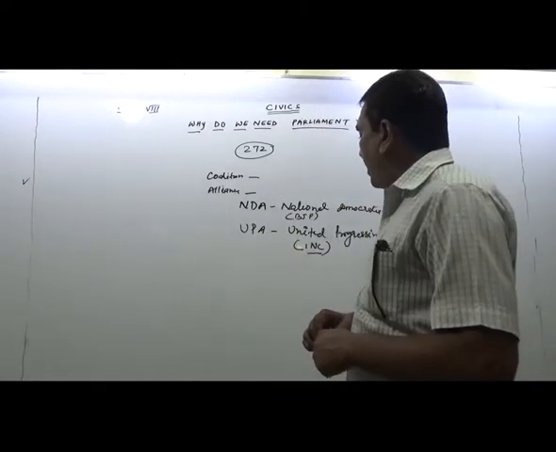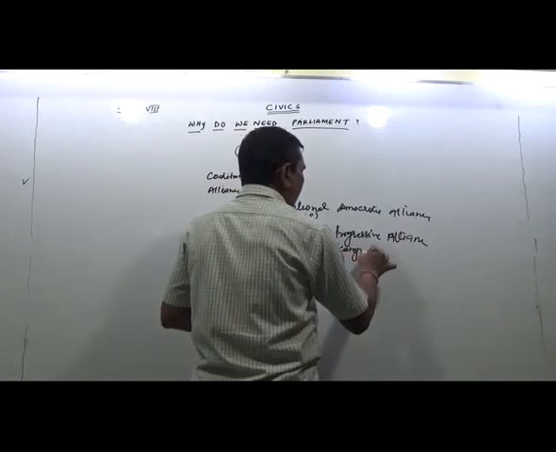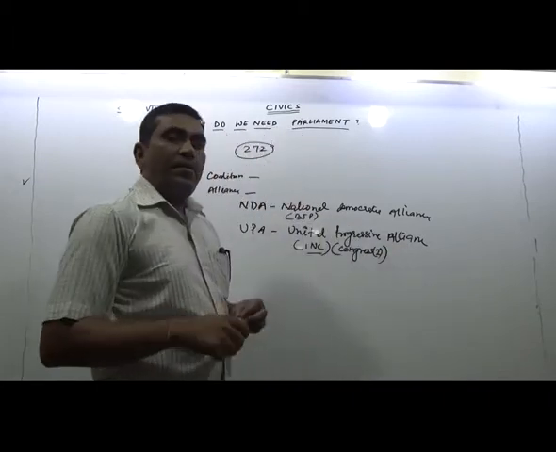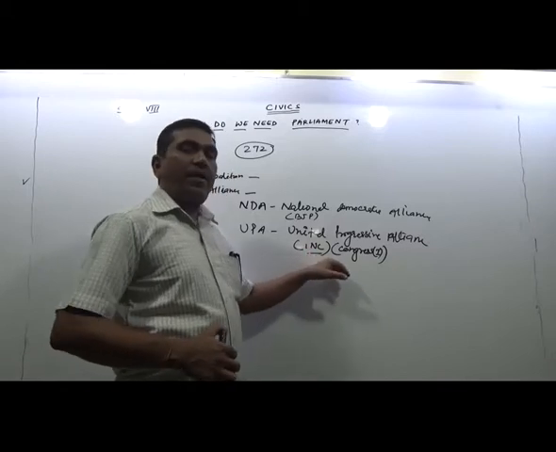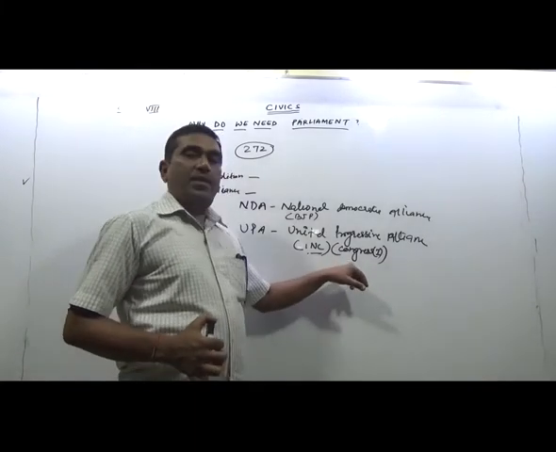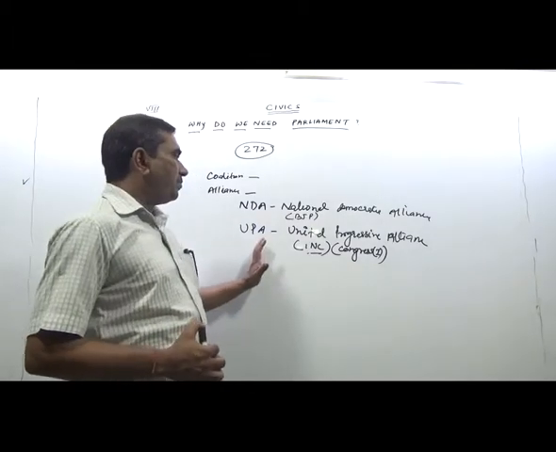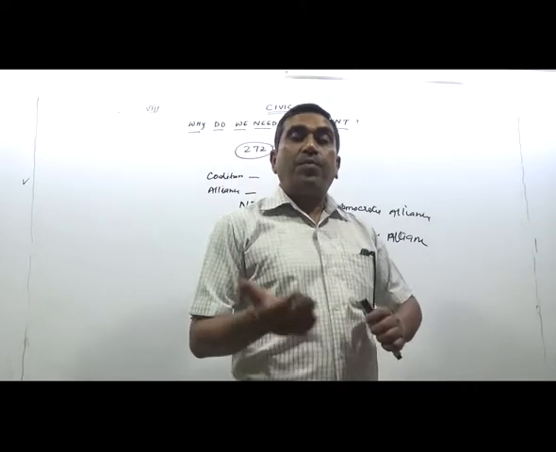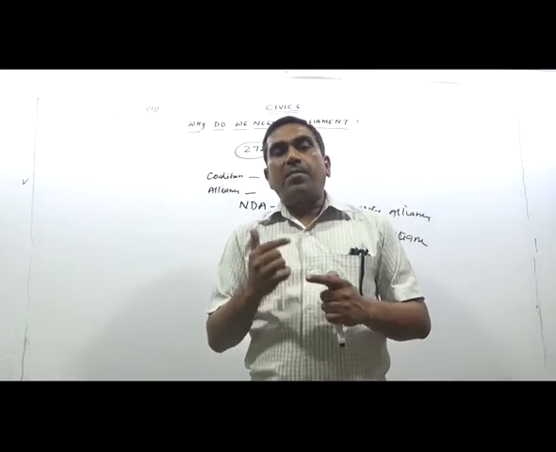Instead of INC, we should say it is the Congress, I, meaning Congress Indira. INC was broken down, but still it is the main name, and one fragment was developed by Indira Gandhi. It is known as the Congress I, the Indira Congress. It means these parties have come together before the election and agreed on a common minimum program.